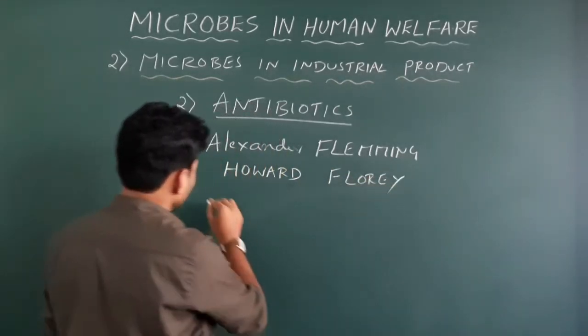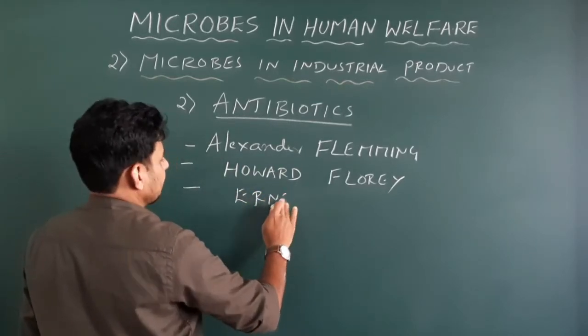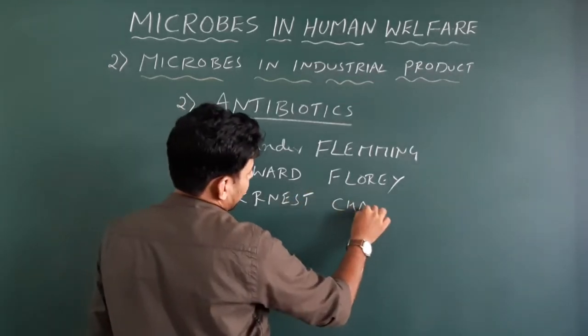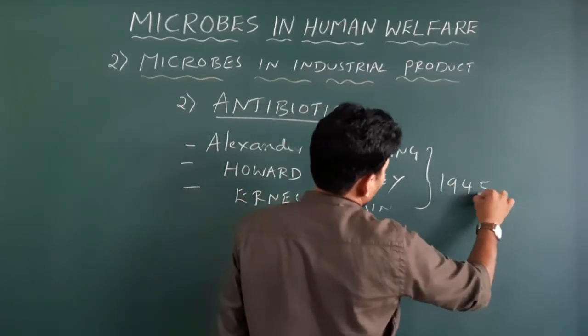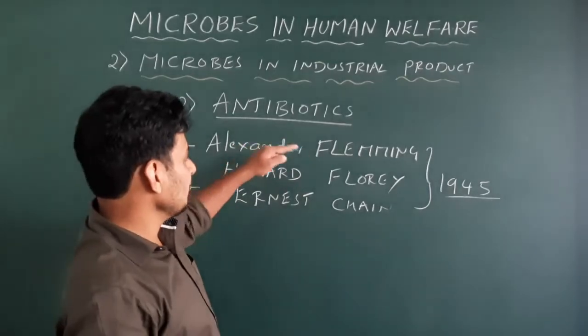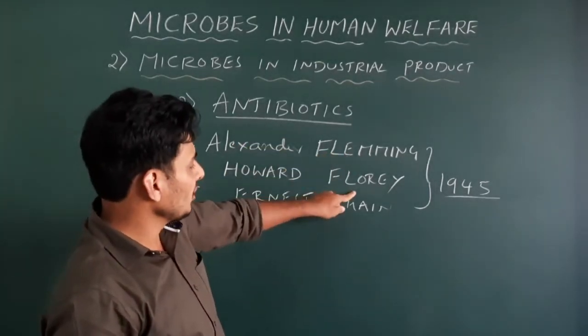The next fellow is Ernst Chain. These three scientists got the Nobel Prize, that is during World War II, I guess. Okay, Alexander Fleming, Howard Florey, and Ernst Chain, or Fleming, Florey, Chain.